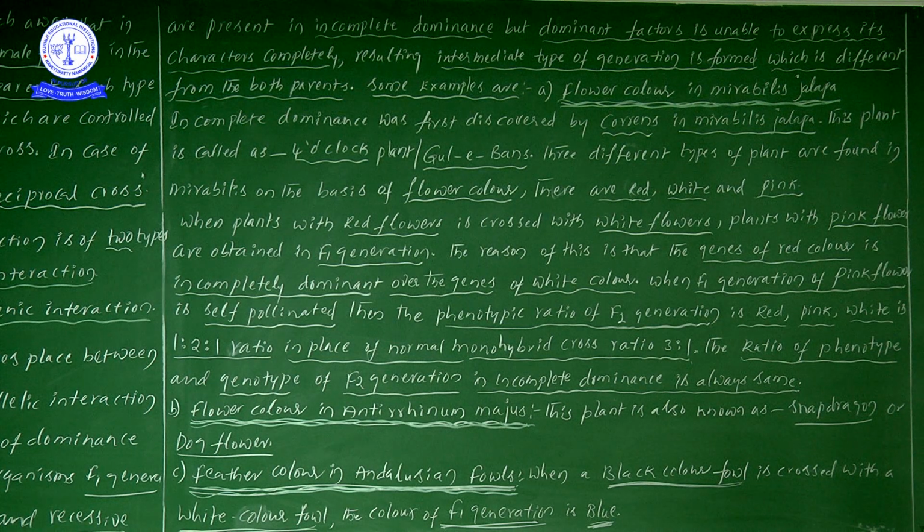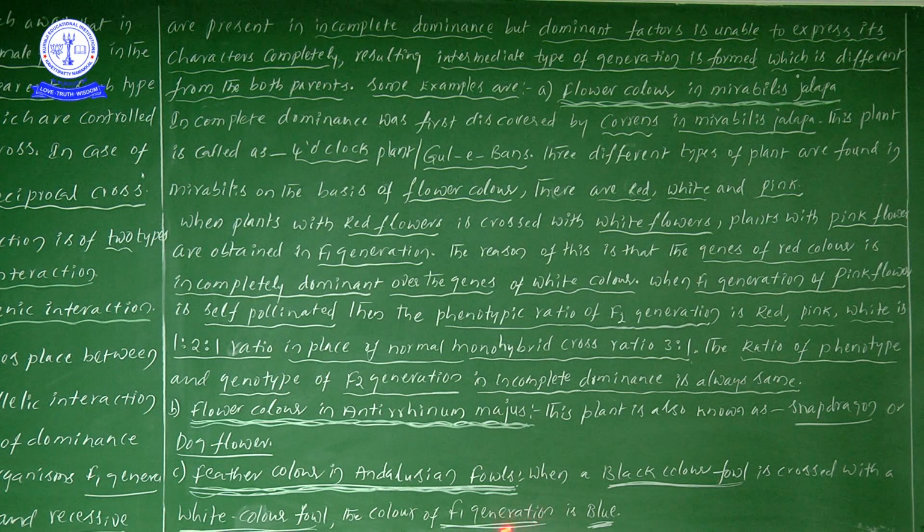You see, in incomplete dominance, the parental characters should not be expressed. That's why in the feather color of Andalusian fowls, even though they took a black color parent and a white color parent, in the F1 generation both parental characters are not expressed. So in the F1 generation, what is the color of the fowl we are observing? Blue color. It is an easy explanation only, my dear students. Once you revise, it helps you in public examinations as well as NEET examinations.